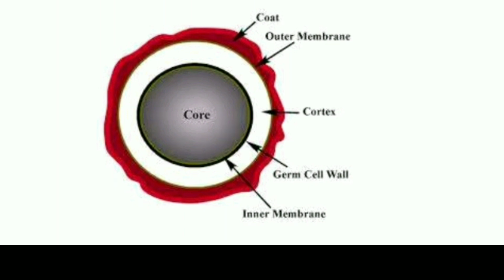An endospore is made up of four to five layers, and this makes an endospore complex. Hope you understood the concept of endospore and the structure of endospore.